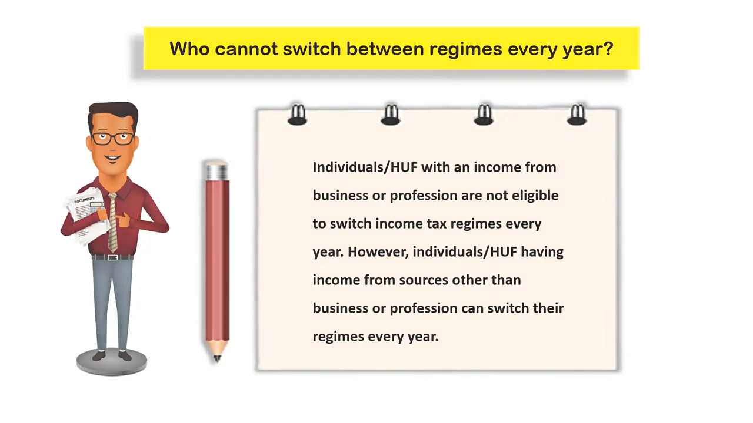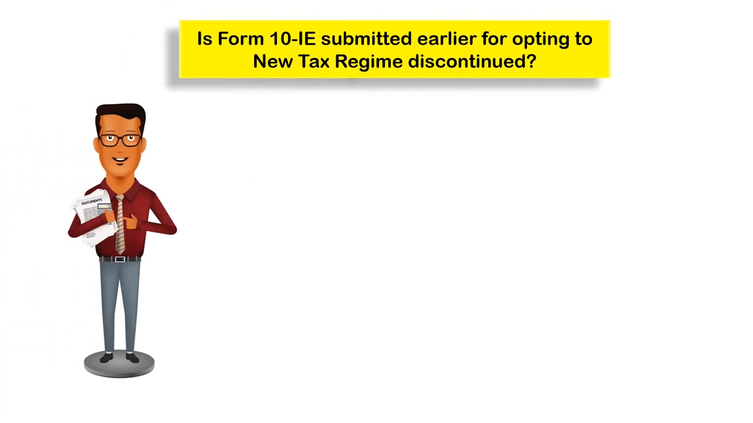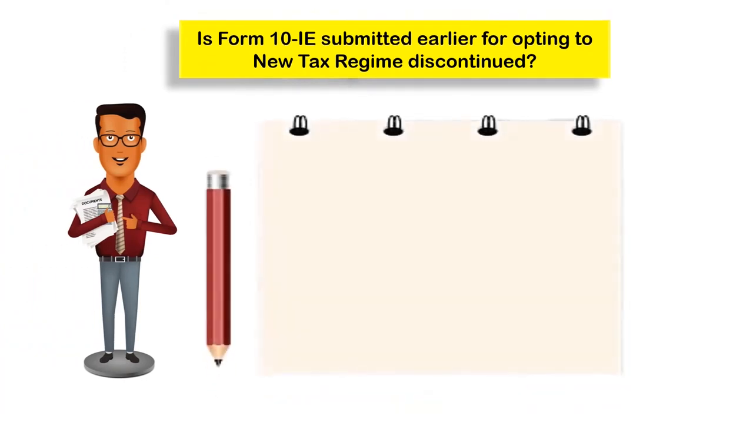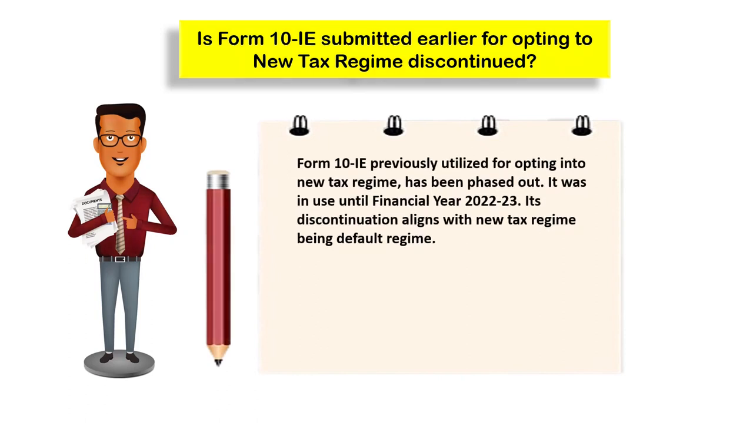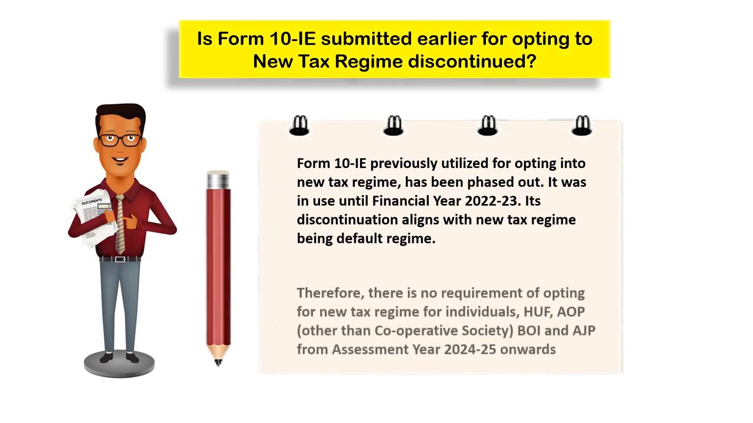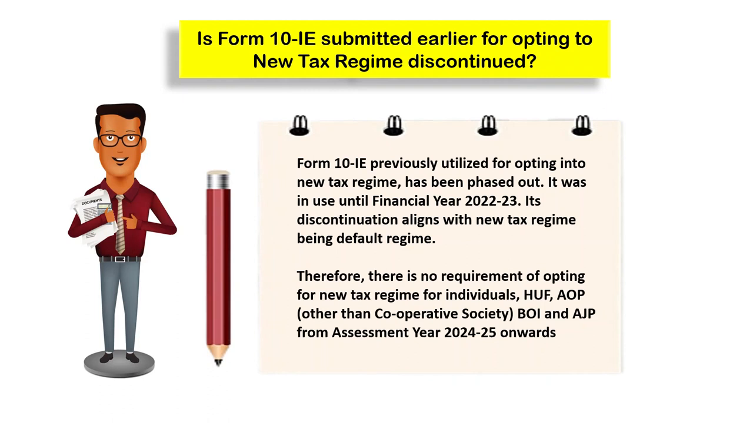A very frequently asked question is, is Form 10-IE submitted earlier for opting to the new tax regime discontinued? The answer is, Form 10-IE, previously utilized for opting into the new tax regime, has been phased out. It was in use till financial year 22-23. Its discontinuation aligns with the new tax regime being the default regime. Therefore, there is no requirement for opting for the new tax regime for individuals, HUFs, association of persons which does not include cooperative societies, body of individuals, and artificial judicial persons from assessment year 24-25 onwards.